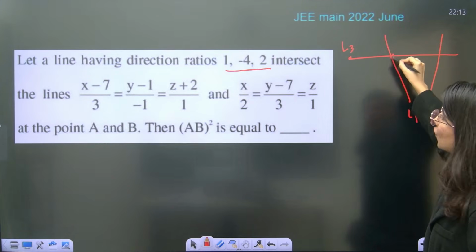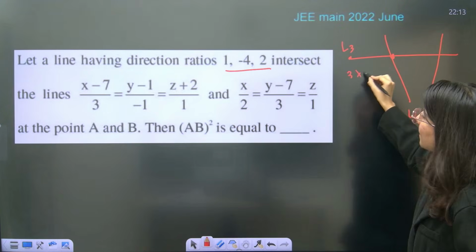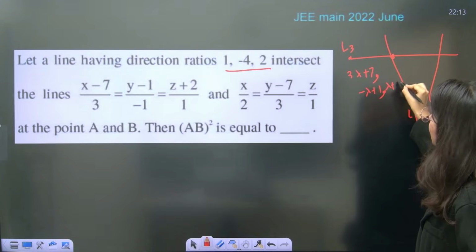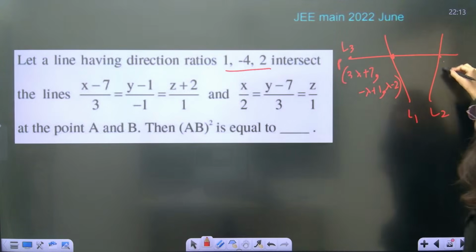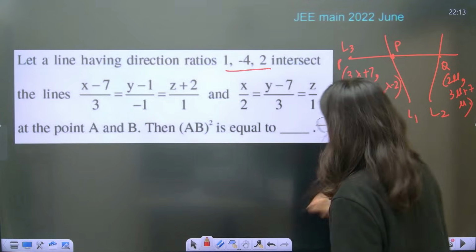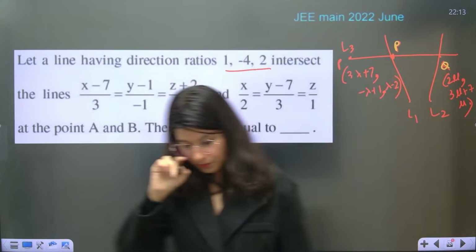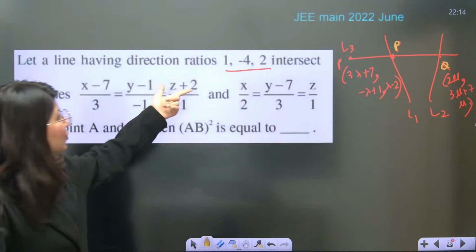So just assume a point on this L2. That is going to give you 3 lambda plus 7, comma minus lambda plus 1, comma lambda minus 2. This is your point P. Q point you can assume 2 mu, comma 3 mu plus 7, comma mu. Correct or not? P and Q. Now, L3 line direction ratio is given to you.